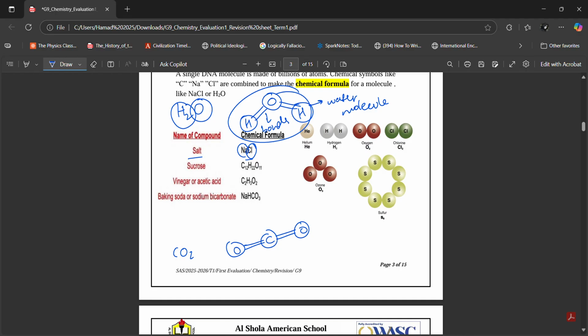What about sucrose? Sucrose, you might have heard in biology, it's a sugar. Okay? This is the chemical formula of sucrose. You have 12 carbon atoms, you have 22 hydrogen atoms, you have 11 oxygen atoms. Right? So this is one molecule of sucrose.